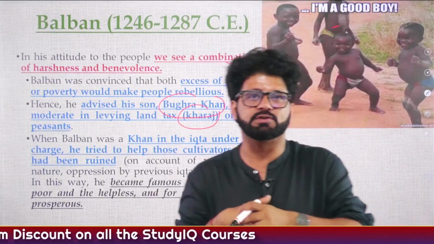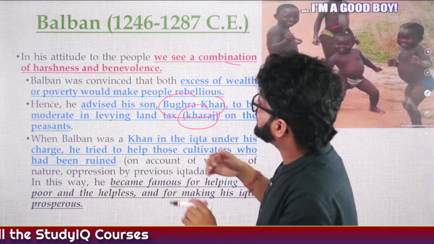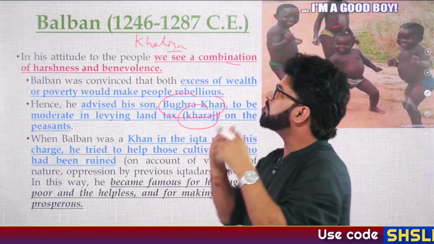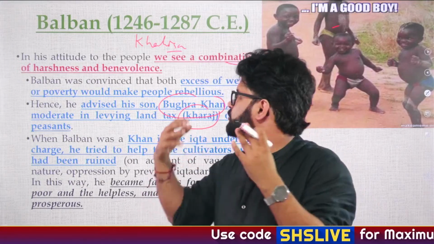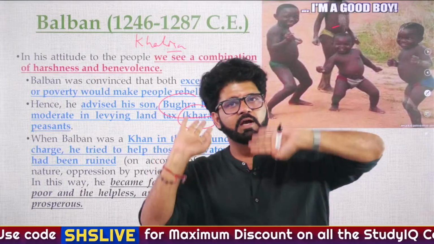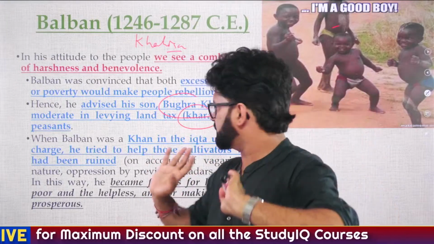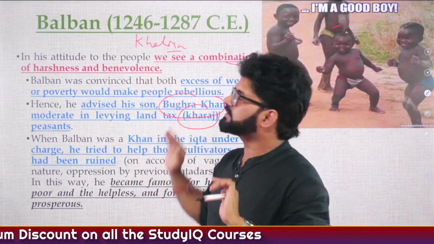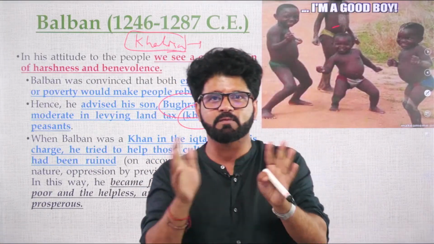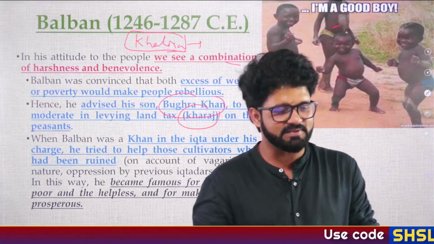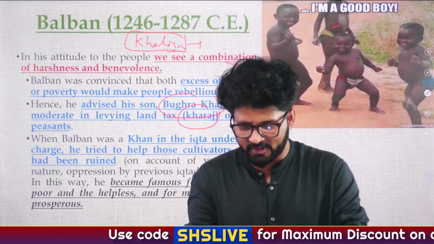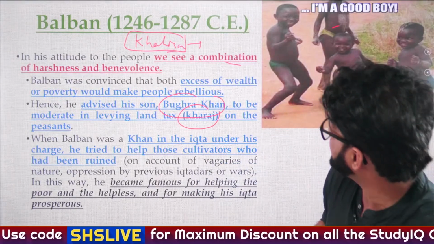Like Kharaj, that is a land tax. Similarly you have to understand Khalisa. There are some terms which will come, and via stupid jokes I will ensure that you remember them. Like Barid and Muhniyan are related to spies and intelligence officers. Kharaj, land tax. Khalisa, anybody has any idea what is Khalisa? Is it related to Khaleesi of Game of Thrones? Or is it something else? Oh my god, I'm so stupid. So Khaleesi and Khalisa are the same.